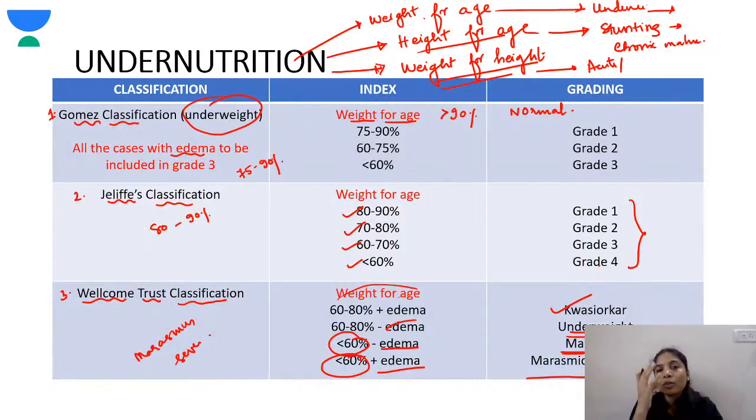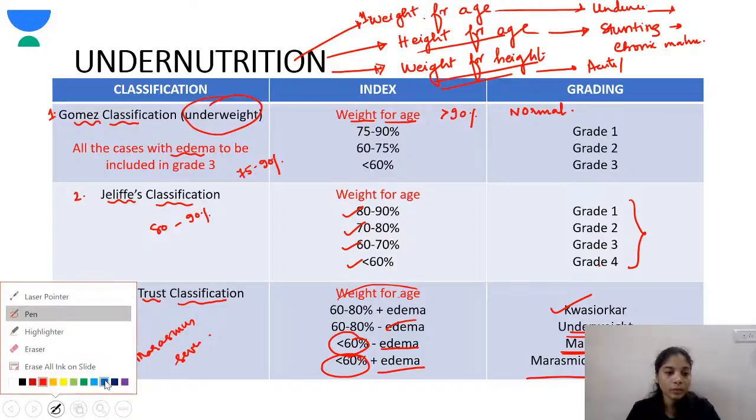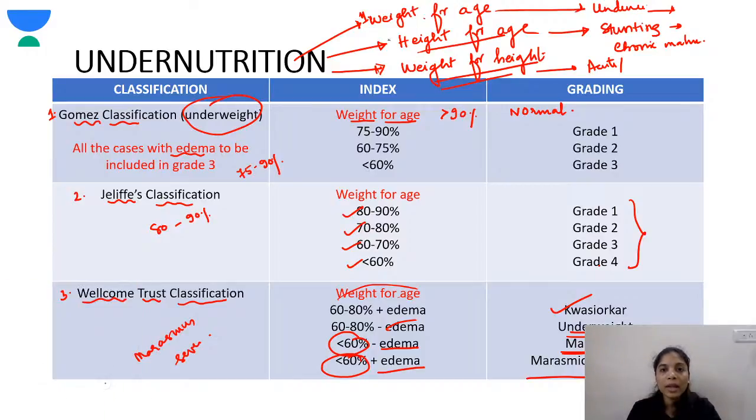To define undernutrition, there are three parameters we use. One is weight for age. Next is height for age. Third is weight for height.